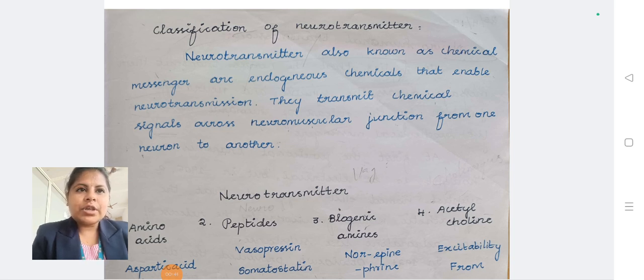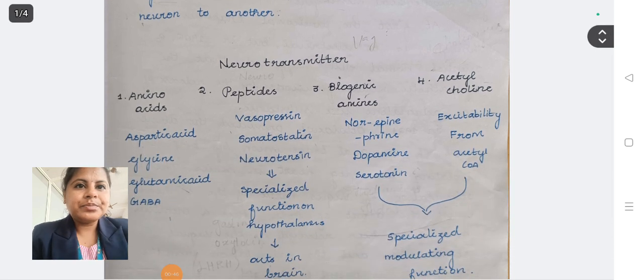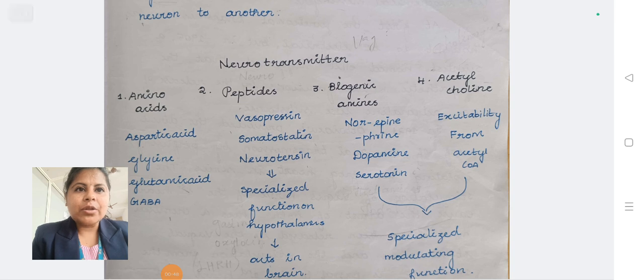What is the classification of neurotransmitters? They are classified under four categories. The first one is amino acids, where aspartic acid, glycine, glutamic acid and GABA come under the category of amino acids. The second one is peptides, such as vasopressin and somatostatin, which perform specialized functions on the hypothalamus and act on the brain.